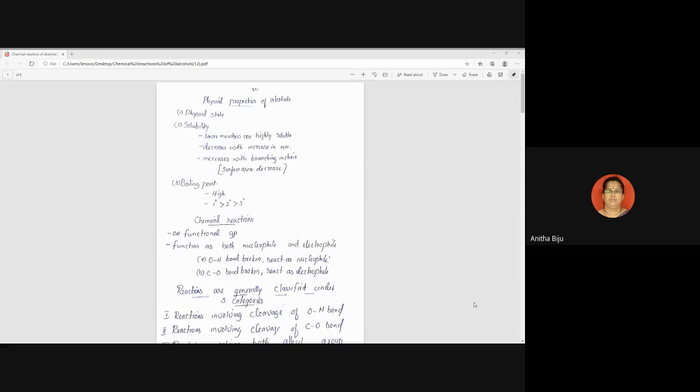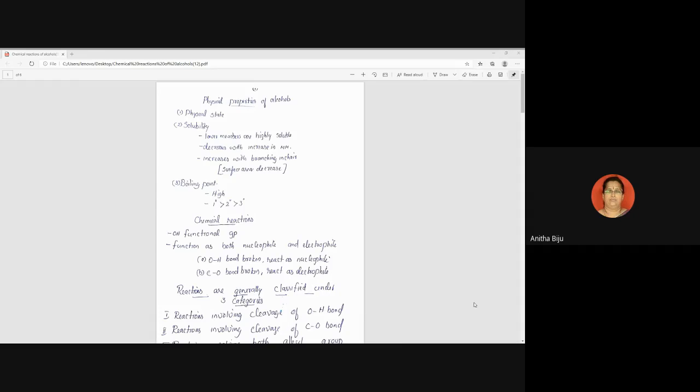Normally, physical properties are only three. Not that physical properties are only three, but we are discussing only three physical properties. These are the main points regarding discussion. First of all, physical state: solid, liquid, or gas.